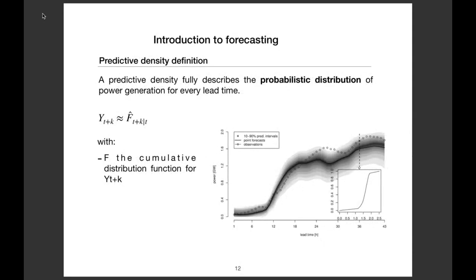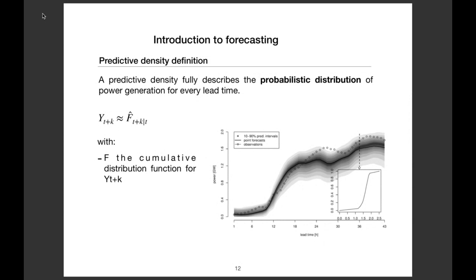Okay. You have also a different kind of probabilistic forecast that is called the predictive density. A predictive density describes the probability distribution of the power generation. And here, for instance, you can estimate the probability distribution with several quantiles.